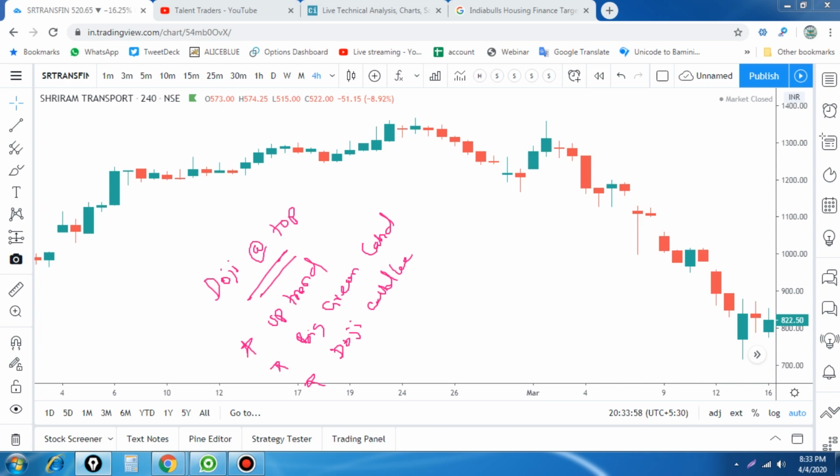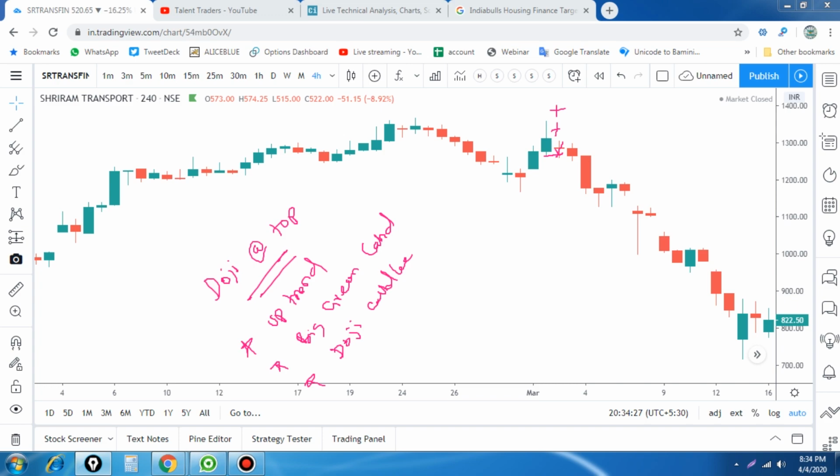The doji must be inside the bigger candle or above it. For example, if the doji forms here, that is okay, and inside the body, that is okay. But here it broke the low, not okay. So the doji must form above the previous green candle, which is okay, or inside the body of that particular candle, which is also okay.